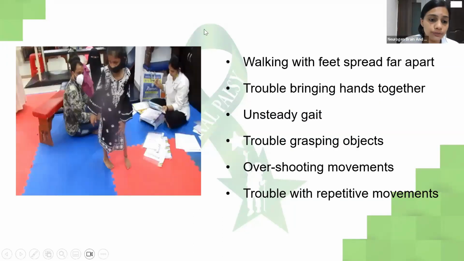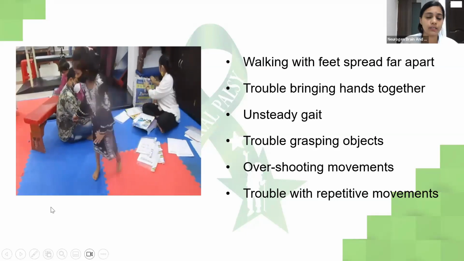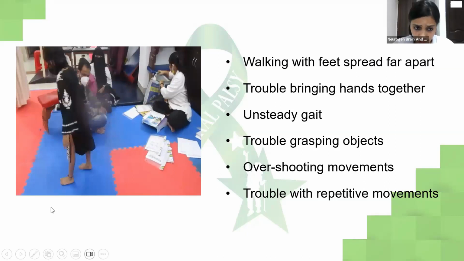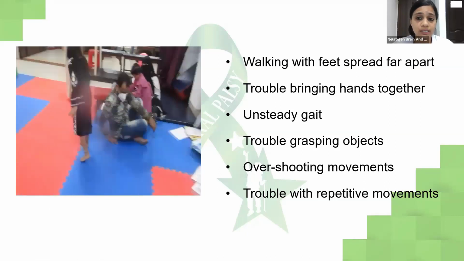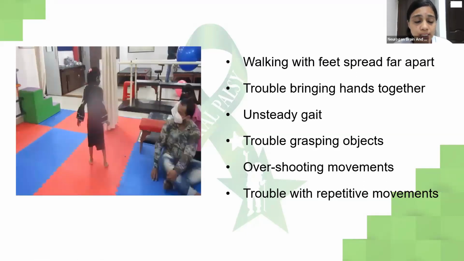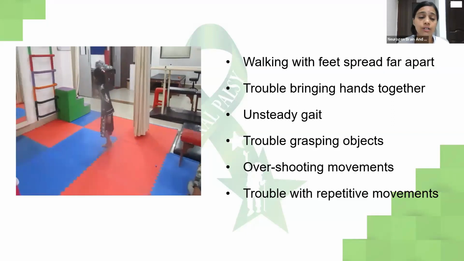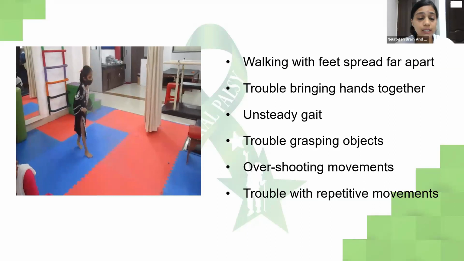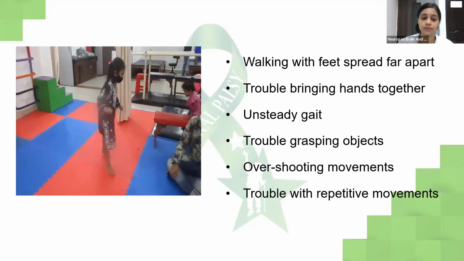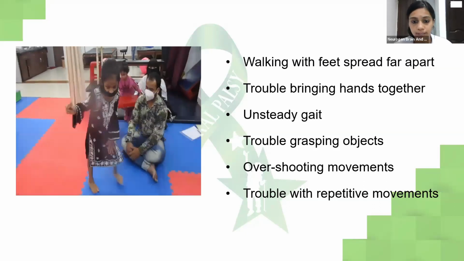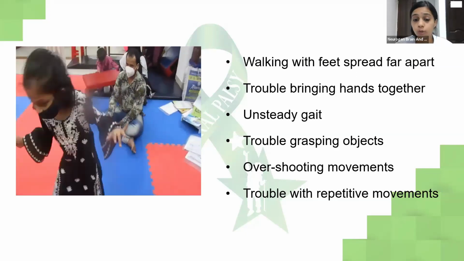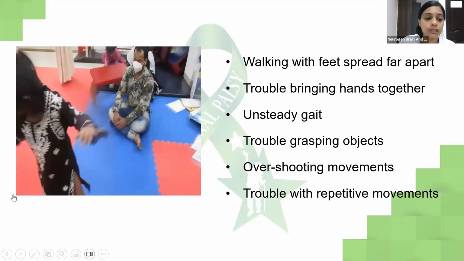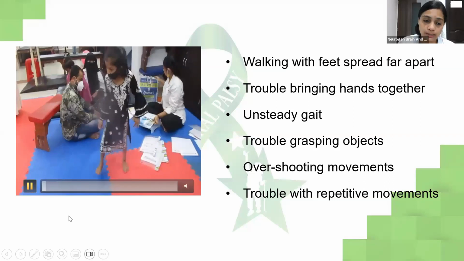In this video, if you see a child, an ataxic child, she is a classical case of ataxic CP. She is walking with her feet apart. There is trouble for her to get her hands in the midline or together. There's unsteadiness in the gait, like she is not able to stop her own gait. And there'll be overshooting of movements, there'll be trouble in grasping movements.